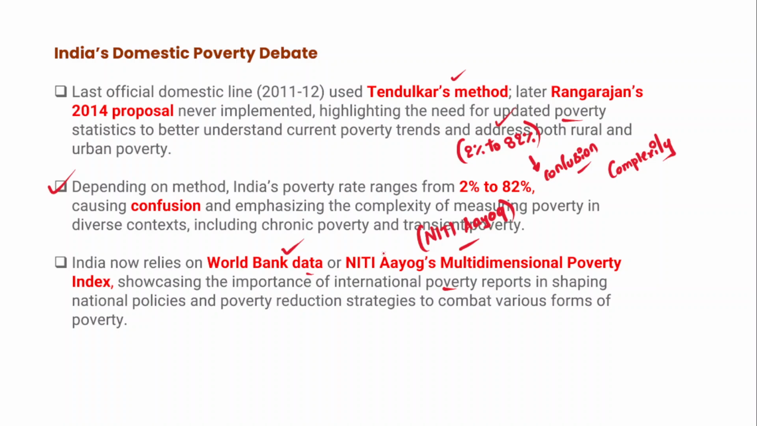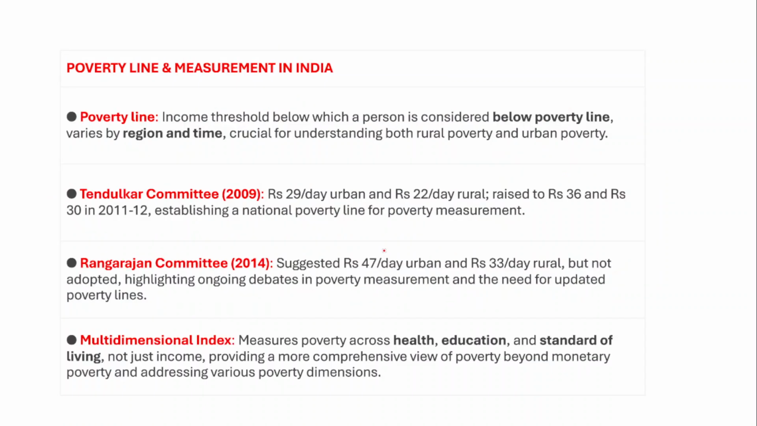So ultimately, using this particular data from Niti Aayog and World Bank, the government has been framing some policies which ensure that the poverty levels would decline, and that progress would be achieved when it comes to alleviation of poverty. Now we'll understand the poverty line and measurement of the poverty line in India.